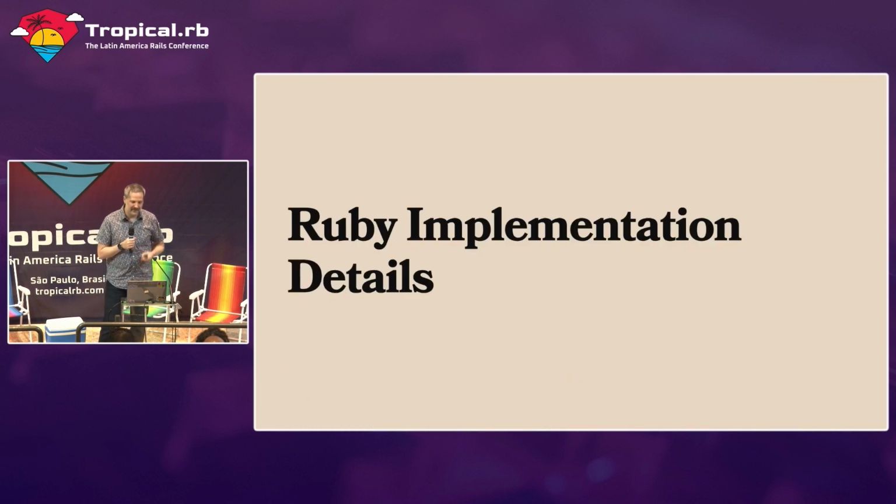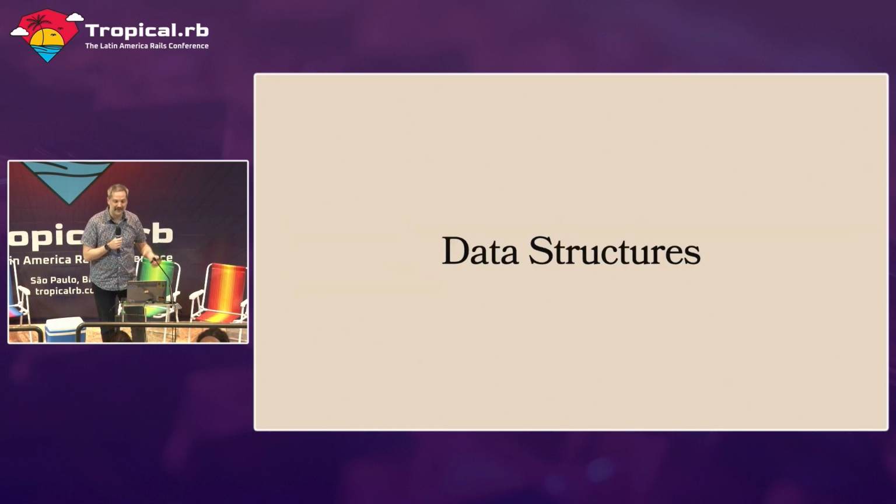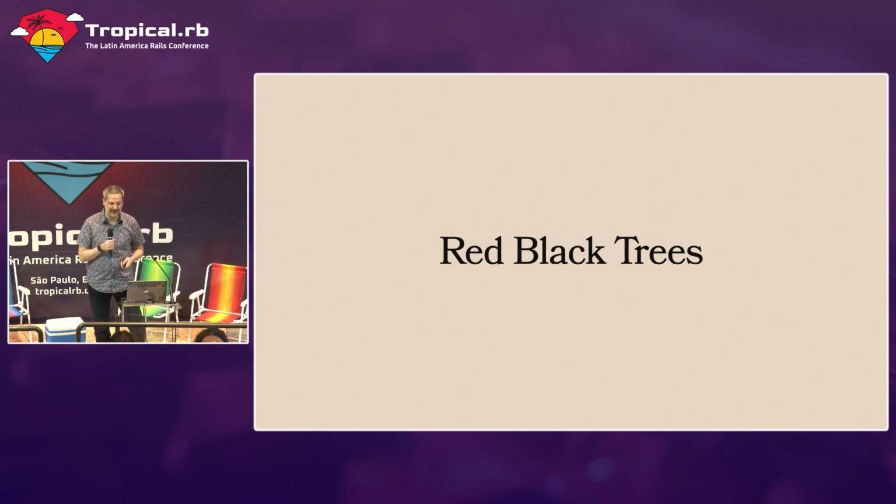Today I'm going to talk about some Ruby implementation details, and I'm extremely nervous about this because I know that it's 6 p.m. and we're going to talk about some very deep stuff. So I apologize. I'll try to make it as entertaining as possible. We're going to talk about performance improvements in Ruby 3.3. Specifically, we're going to talk about some data structures. We're going to look at binary trees, and then we're going to look at red-black trees. I'm so sorry.